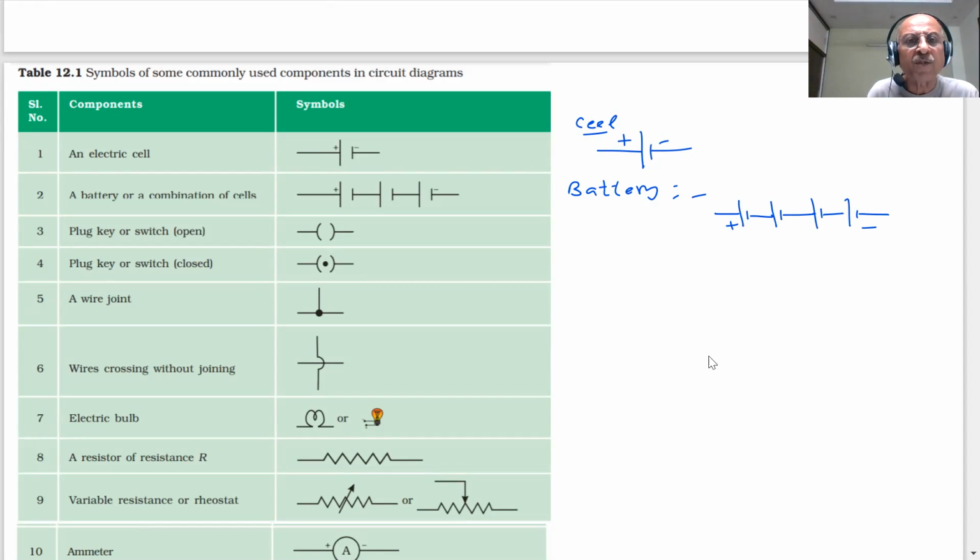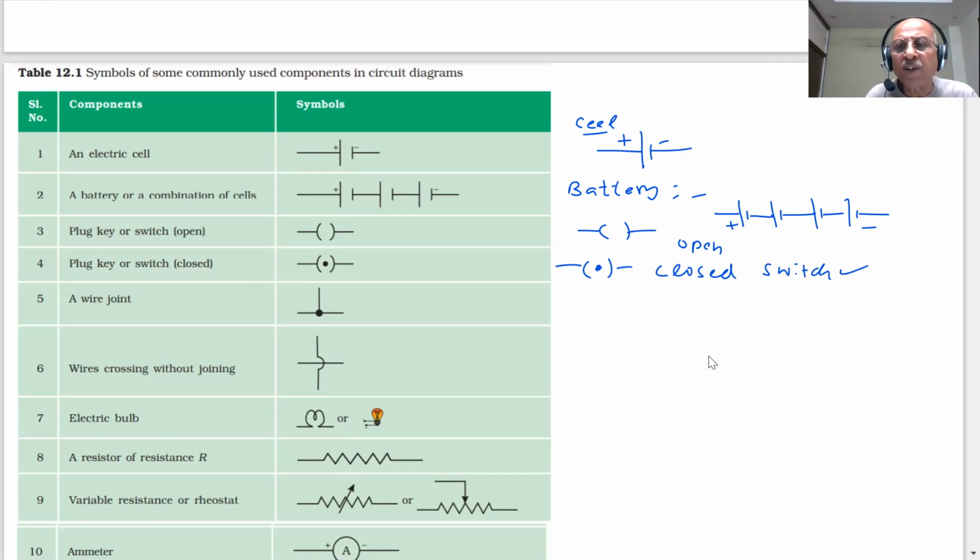A plug or a switch, student. If I put this plug, there is nothing inside this. Open, this is open. The circuit is broken. As you will put this, then what will happen? This point, can you see it? Then this switch is closed. This is switch open, switch closed. The circuit is complete now. When you put it like this, current will flow.